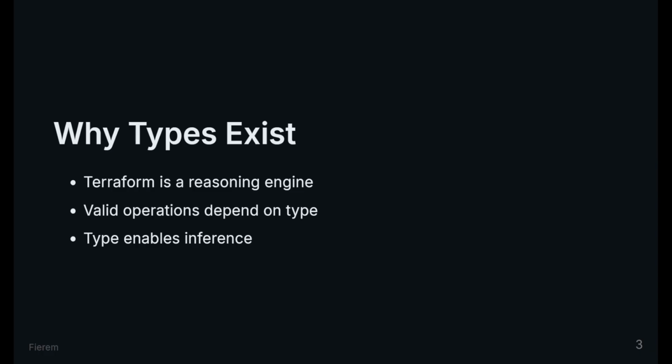Terraform is a reasoning engine. It builds graphs. It predicts consequences. To do that, it must know what operations are valid. You cannot add a string. You cannot index a number. You cannot iterate a Boolean. Types are how Terraform prevents invalid reasoning before it begins. Cause leads to effect. Types enable inference.